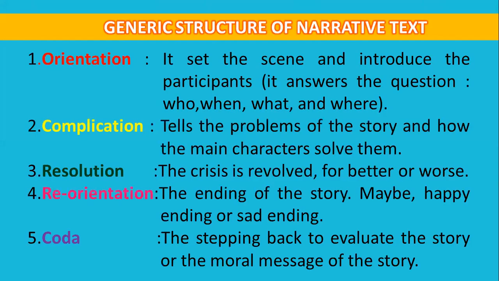Generic structure of narrative text. First, orientation. It sets the scene and introduces the participants. It answers the questions who, when, what, and where. Second, complication. It tells the problems of the story and how the main characters solve them.